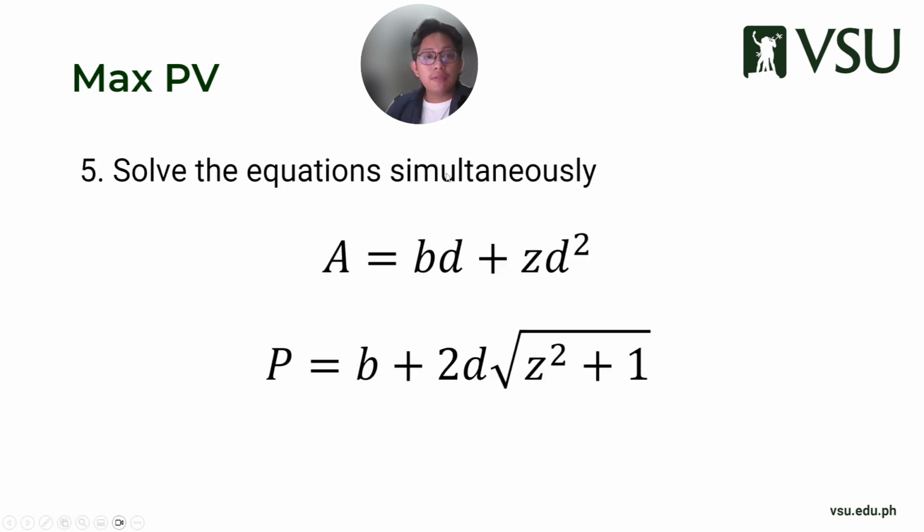So step 5 is to solve your equations simultaneously. You have your A, BD plus ZD squared, or B plus ZD multiplied by D, and your wetted perimeter. So when you say solve equations simultaneously, you have two equations, two unknowns.